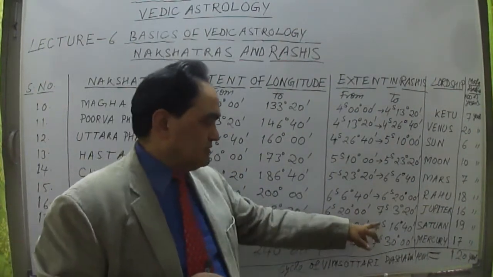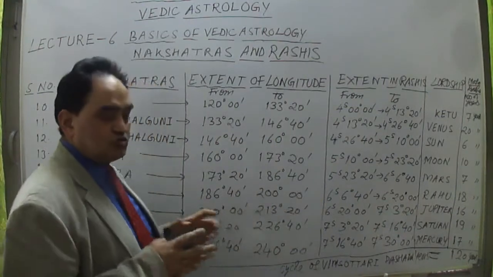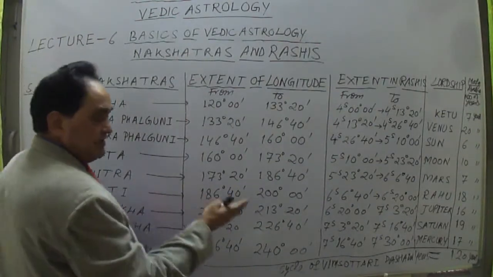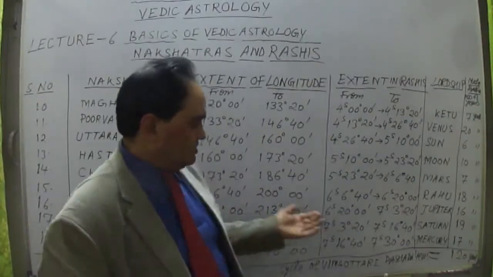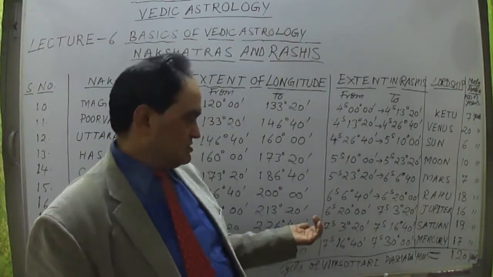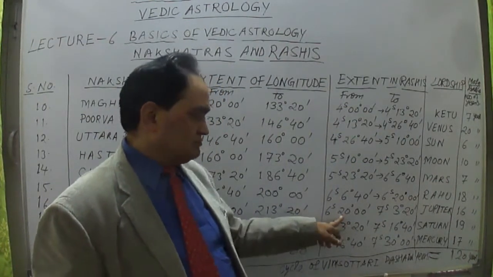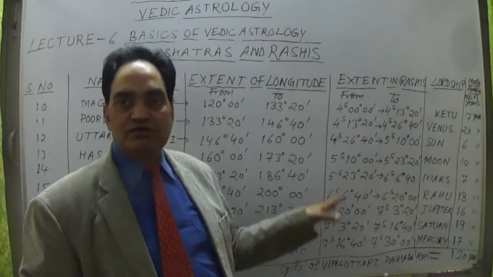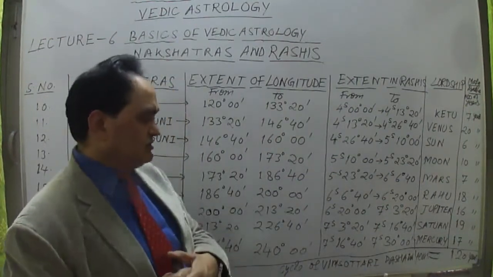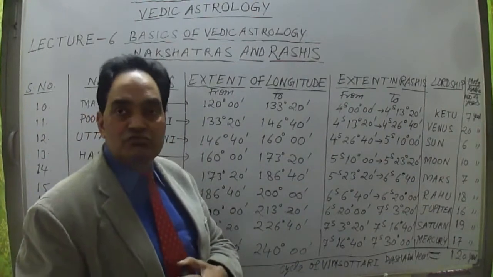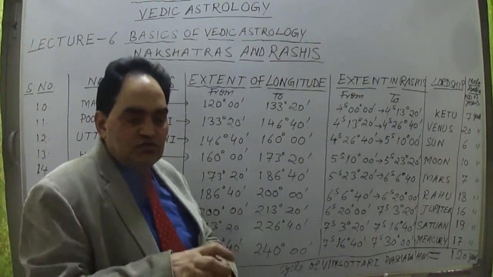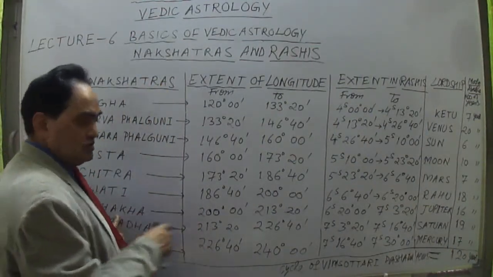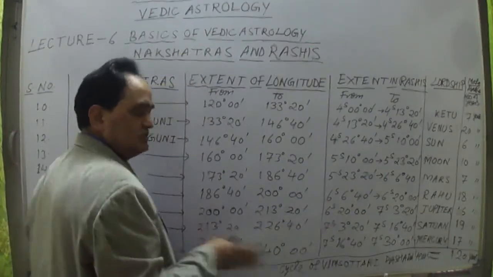So this 3 degree 20 minutes I was talking about is 1/4 of the third nakshatra, which is Vishakha nakshatra. The first 3/4 were falling in the previous sign, which was the Libra sign, from 6 degree 40 minutes up to 20 degree. So that was completed. Next, the 1/4 of this nakshatra, the ending quarter of Vishakha nakshatra, is falling in Scorpio sign. Then the next 2 nakshatras.